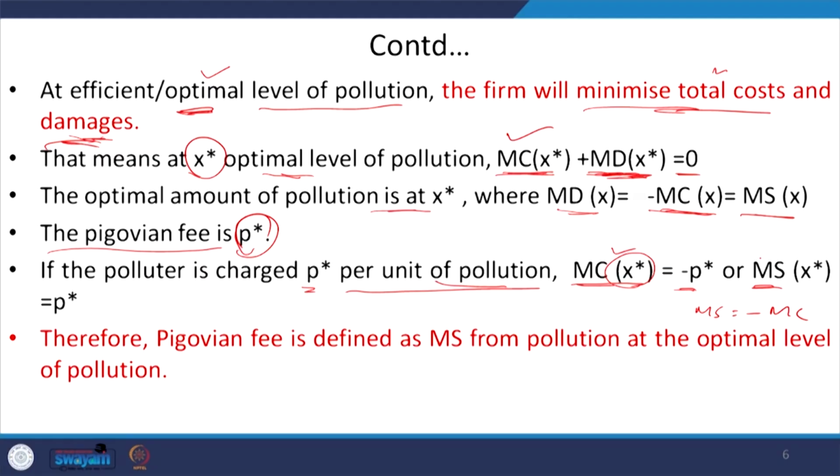Therefore, deducing from this discussion, this P given phi, that is P star, is defined as the marginal saving from pollution at the particular point.